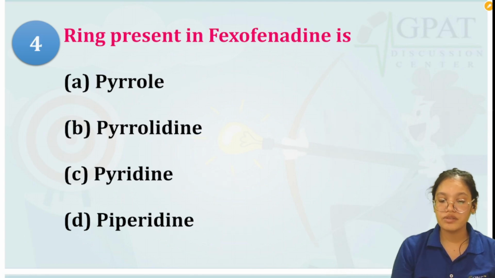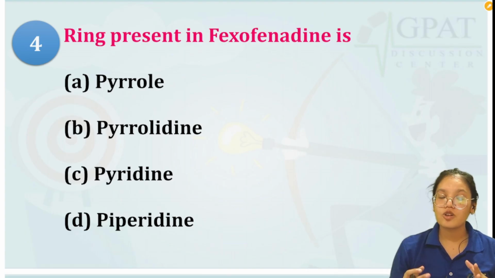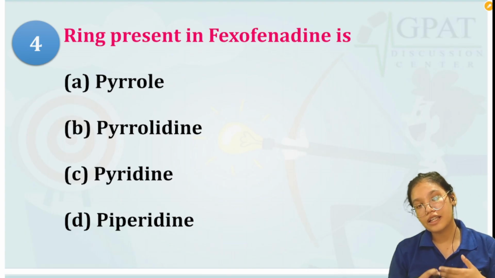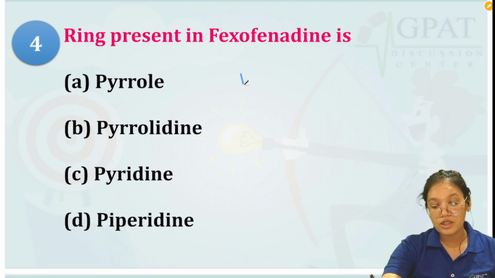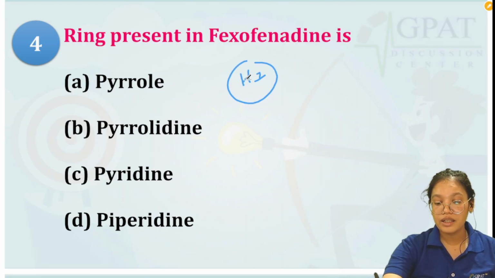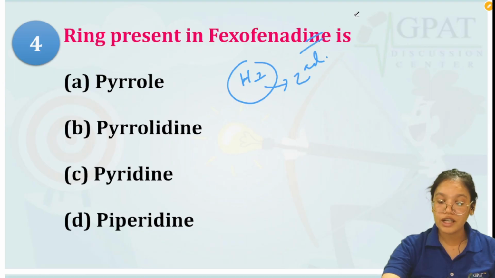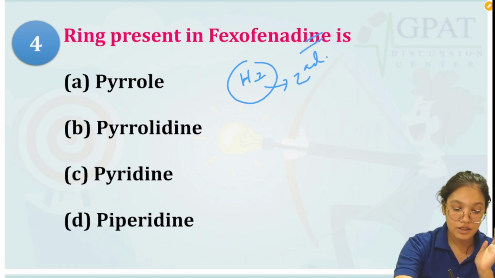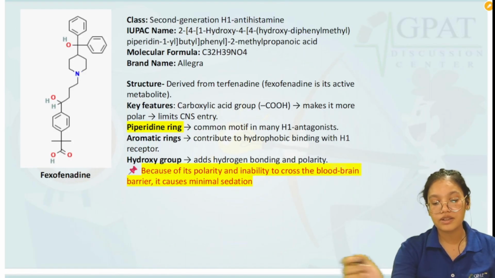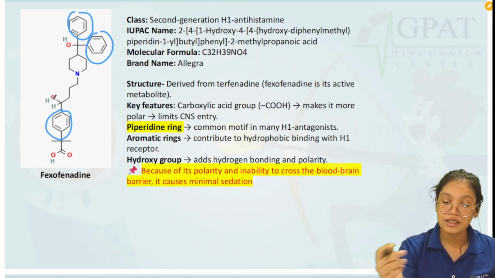Now next question we have: the ring present in fexofenadine. Now fexofenadine, again, is an antihistaminic drug. It is also an H1 antihistaminic drug, and it basically is a second generation antihistaminic. So which ring does it contain? This is the structure of fexofenadine. It contains a benzene ring, or we can say phenyl rings, 3.